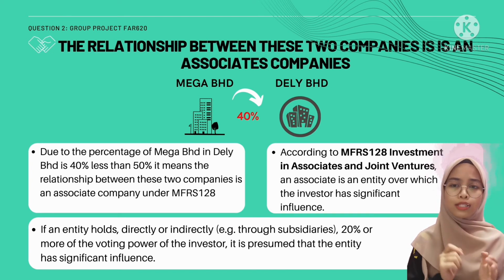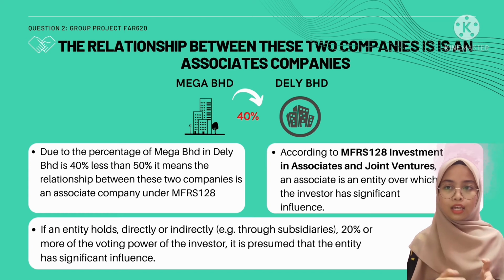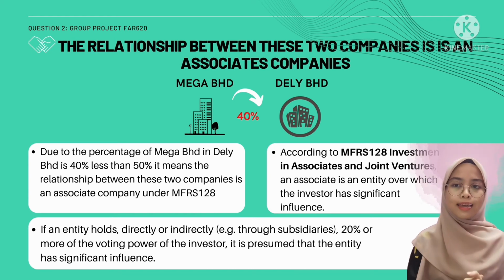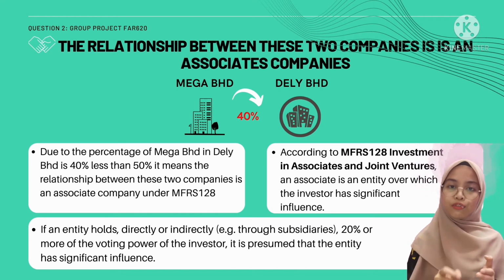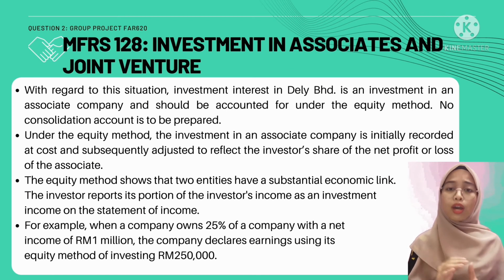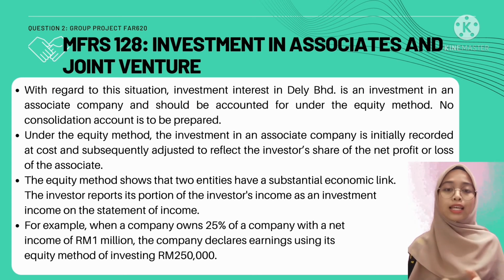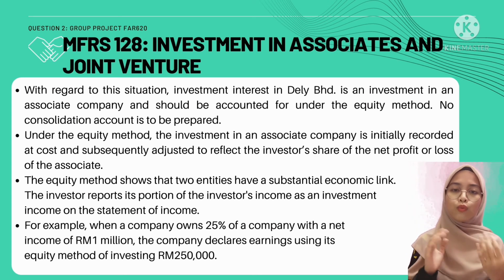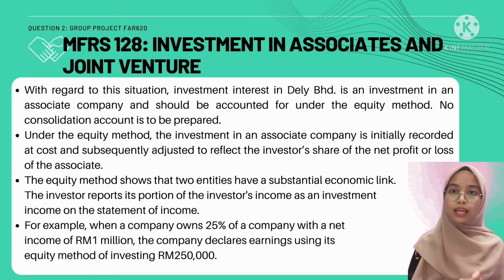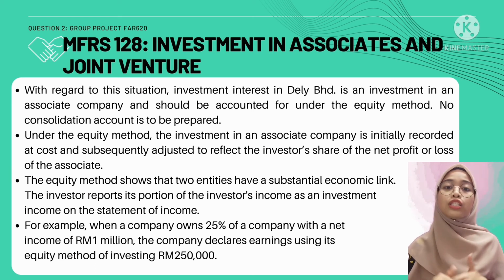If an entity holds directly or indirectly 20% or more of the voting power of the investee, it is presumed that the entity has significant influence. With regard to the situation of the question, due to MFRS 128, investment interest in Dilai Berhad is an investment in associate company and should be accounted for under the equity method, and consolidation account is not required.